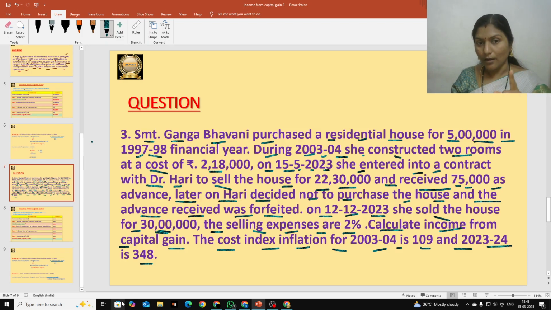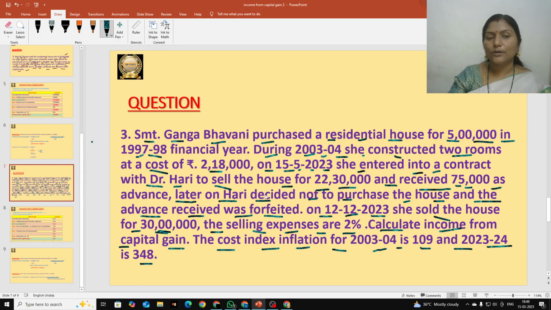And for the previous year 2023-24, you have to remember that index number, that is 348. The 2001-02 number is 100. Okay, so remember that. Always that will be given, but sometimes in rare cases if they don't give, we should know those two numbers compulsorily.